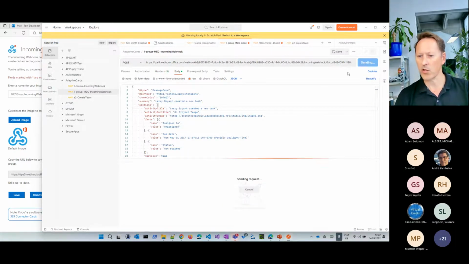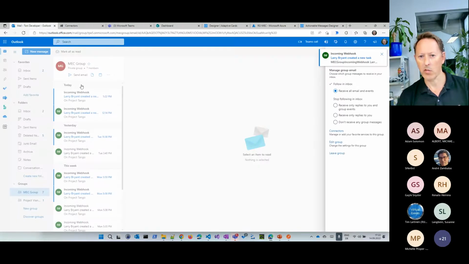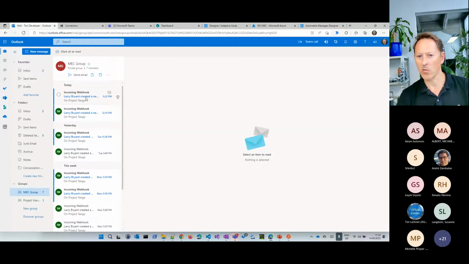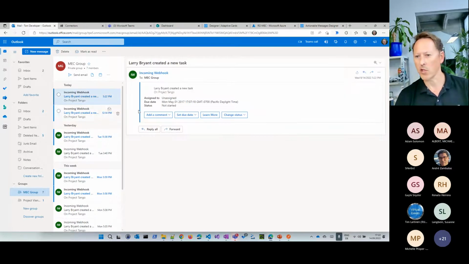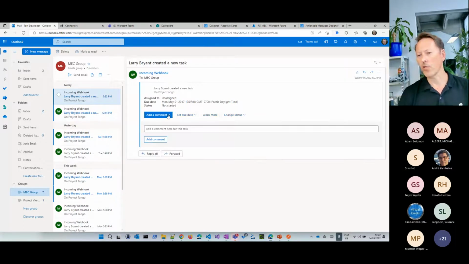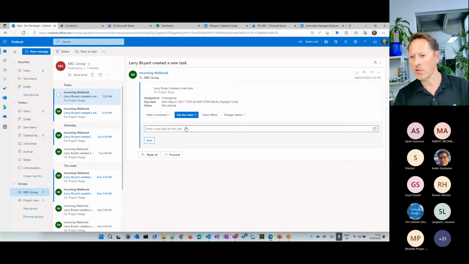So I sent that to my group. I just get back a 1. And if I look back in my group here, let's go here, we should see that we just now got this incoming webhook, this adaptive card here, which looks like here. And you see also the message card has a similar functionality. I have interactive elements here, like a button which I can open, close, or set a due date. So for example, I can go here and get a calendar item and so on. And then I would click save.